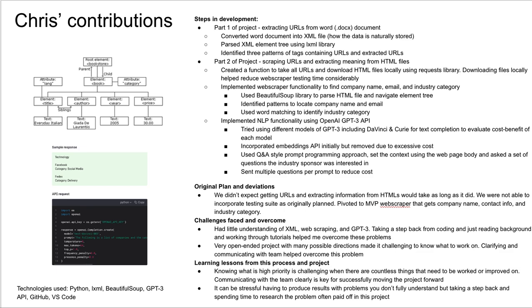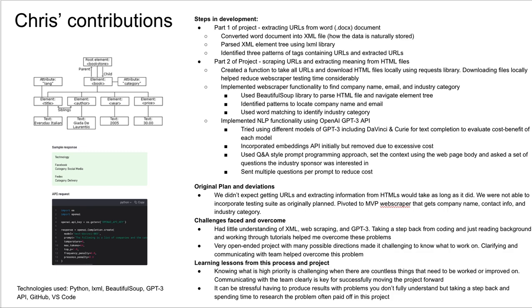And for the original plan, as Bailey mentioned, it was very open-ended, but in our plan, we did have that. We didn't expect it to take so long to get the URLs from the Word doc, and also how long it would take to get the information from the HTML files. And we were not able to incorporate a testing suite as we originally planned, but we were able to get an MVP with a web scraper that gets the name, info, industry category, and we also had that NLP functionality.